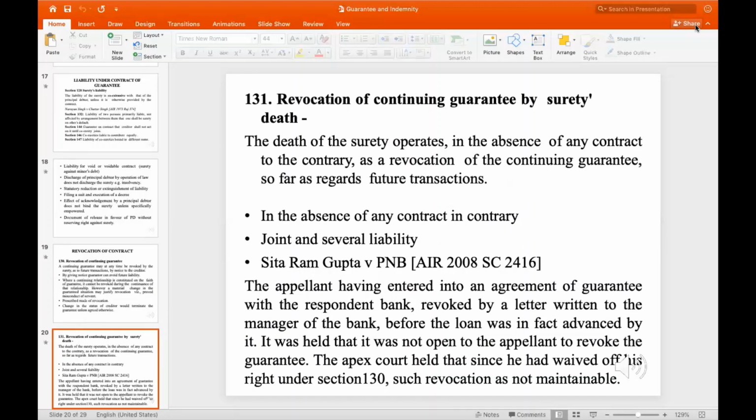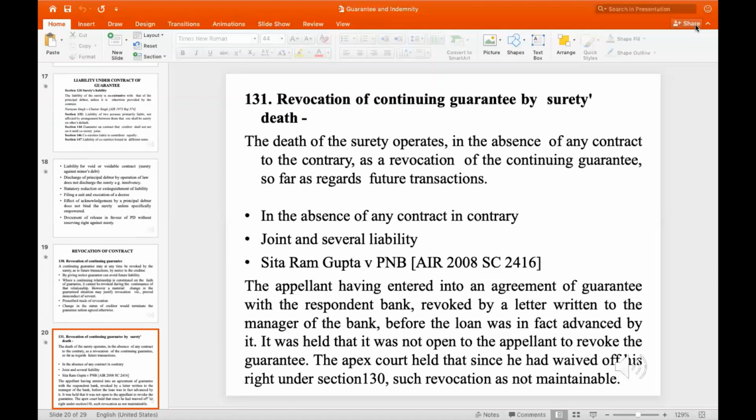Revocation of a continuing guarantee by the surety is by death. The death of the surety operates, in the absence of any contract to the contrary, as a revocation of the continuing guarantee, so far as regards future transactions.